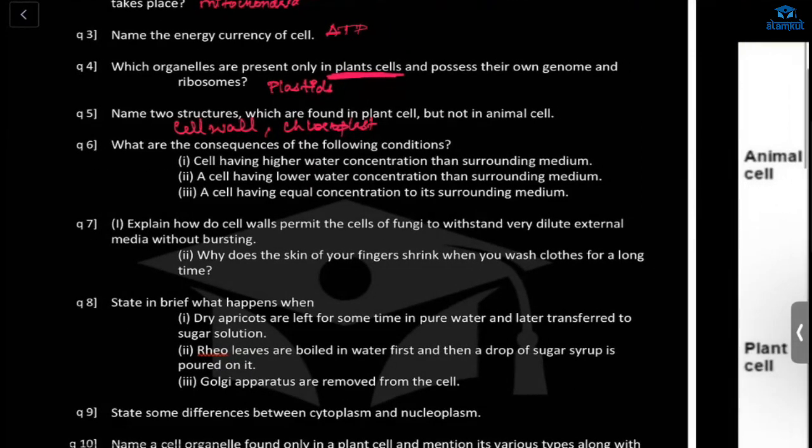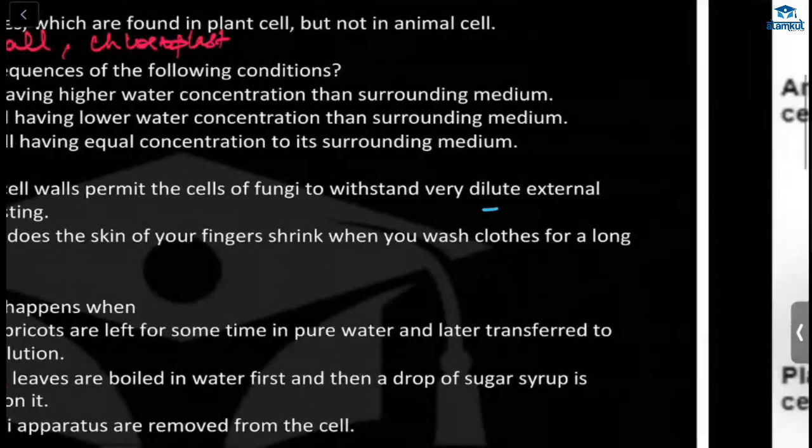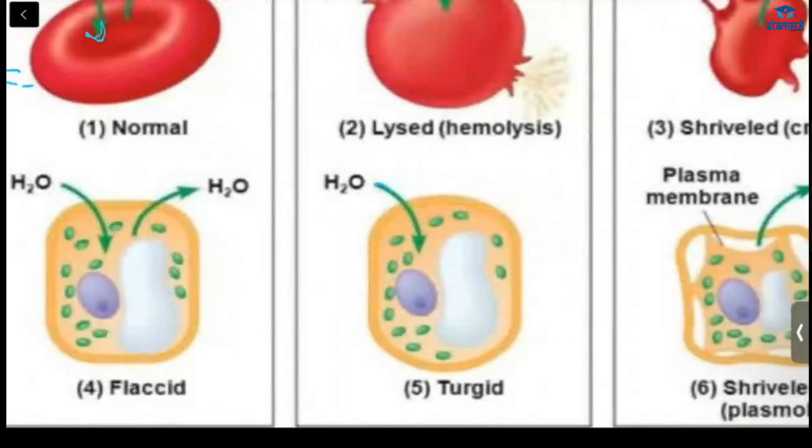Explain how cell walls permit the cells of fungi to withstand very dilute external media without bursting. Here what is happening? Water is coming inside. Ma'am, fungi withstand very dilute hypotonic external media without bursting because of their cell walls. In such media, the cells swell up by taking up water through endosmosis and hence build up pressure against the cell wall.